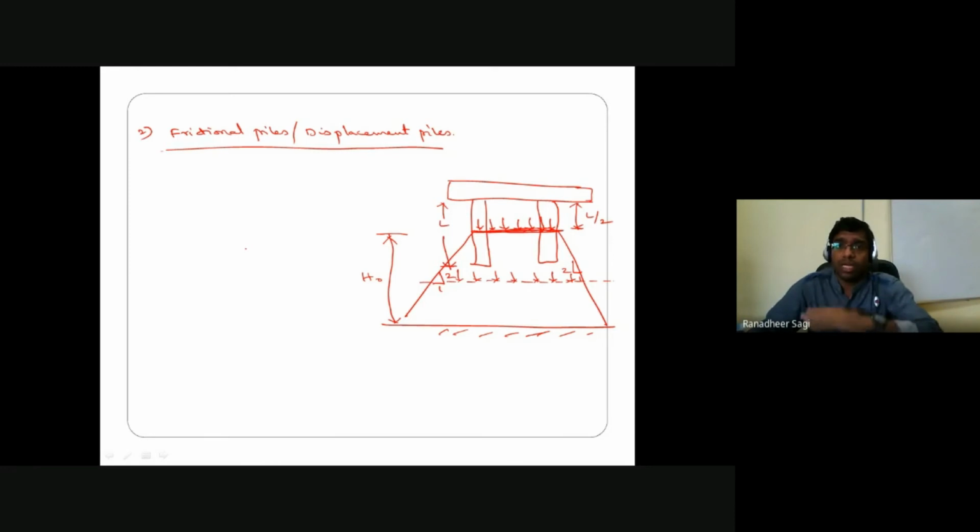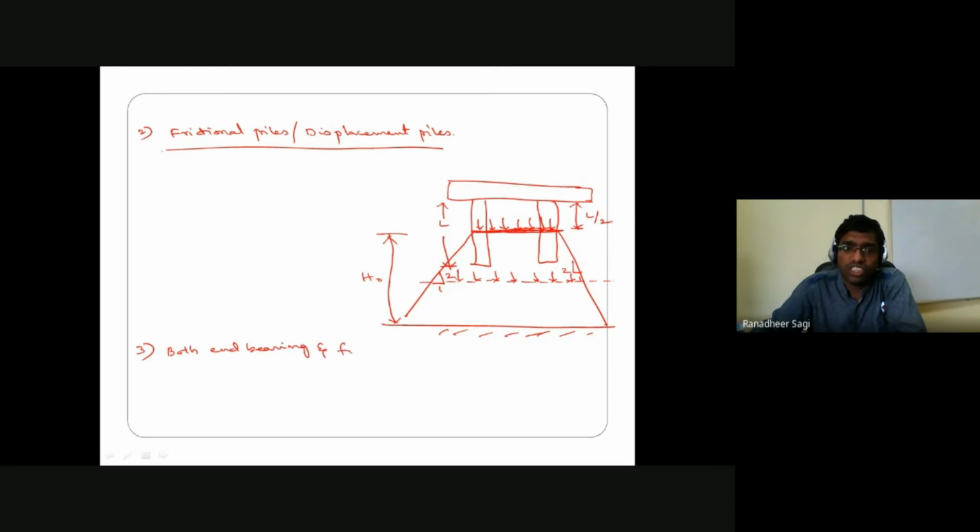In the case of end-bearing pile, the load transfer or uniform pressure distribution is assumed to be happening by considering an equivalent raft region from the bottom of the pile. In the case of frictional pile, load transfer is assumed to be distributed by considering an equivalent region of the raft for load distribution from half of the length of the pile. Because typically you don't come across a purely end bearing pile or a purely frictional pile. You'll be coming across, in most of the cases, both end bearing and frictional pile.